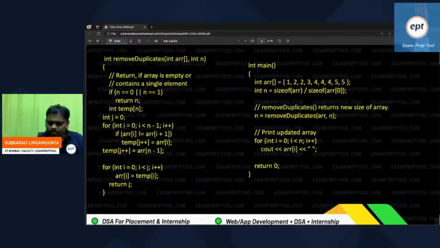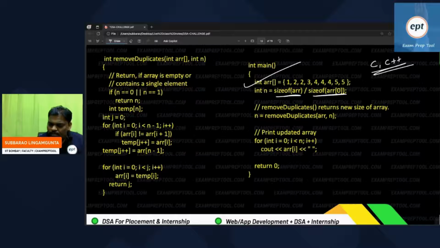I think it is a C++ program, right? Nothing else is required. You can say a C program also, or C++ also. From the main, I took one array. So the array size you can count: array size is equal to the size of the total array divided by the size of one element.